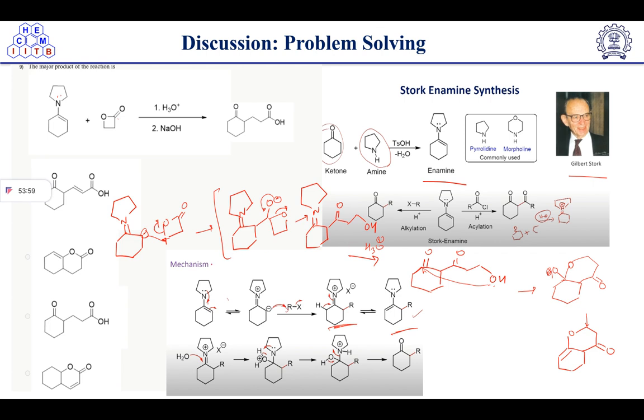Because of that, we are getting this product. This is another product we can observe, but the product we are getting in this case is this one, and then hydrolysis will make it ketone.